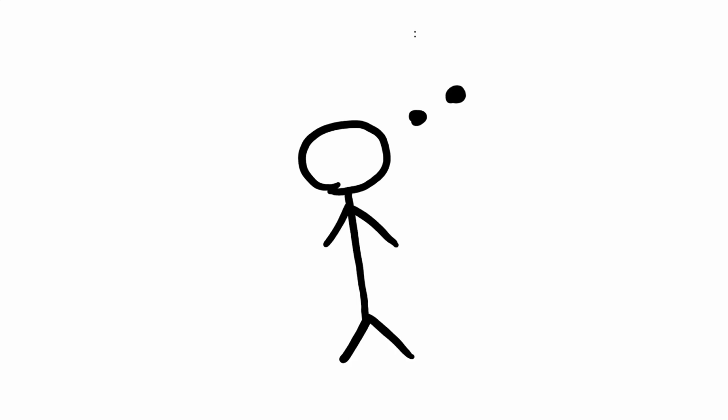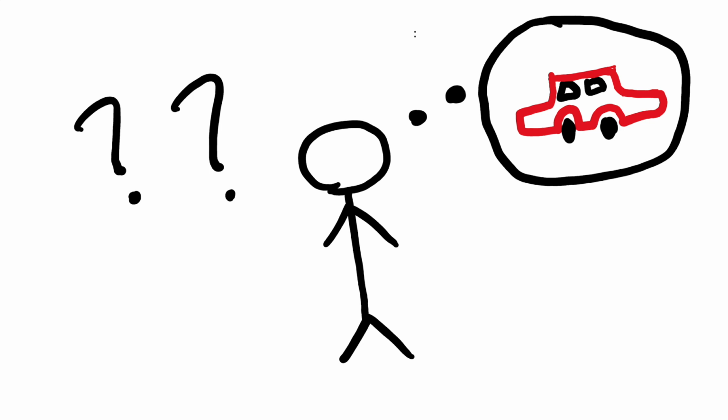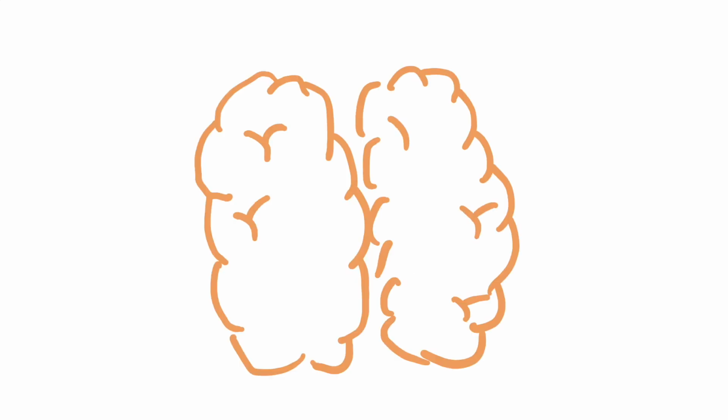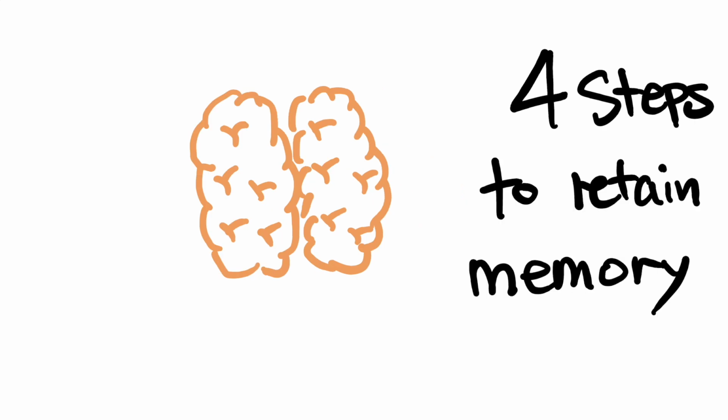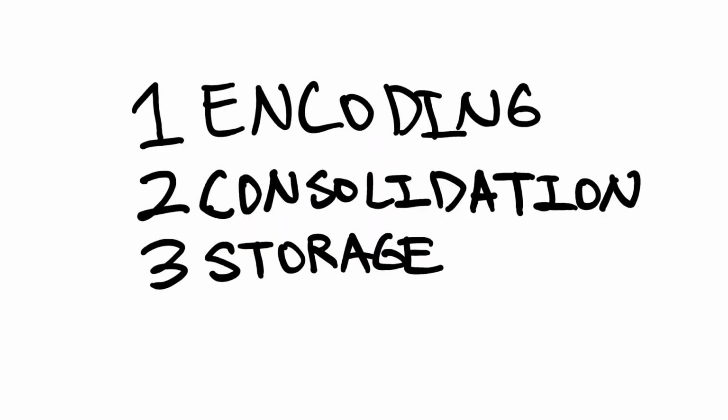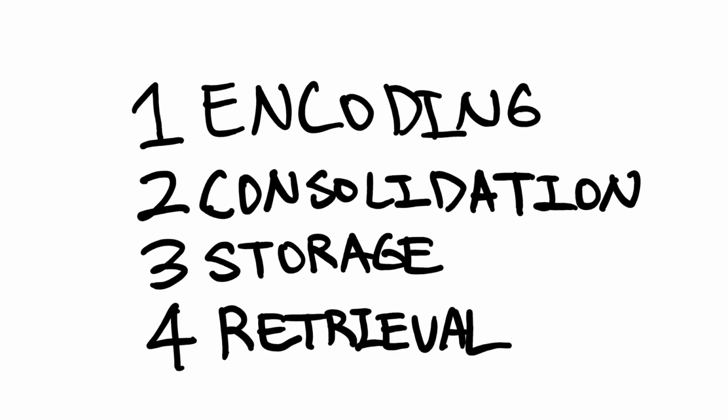Why is it that you forget where you parked your car? Well, first, we need to understand how our brain works. There are four necessary steps our brain takes to retain memory: encoding, consolidation, storage, and retrieval.